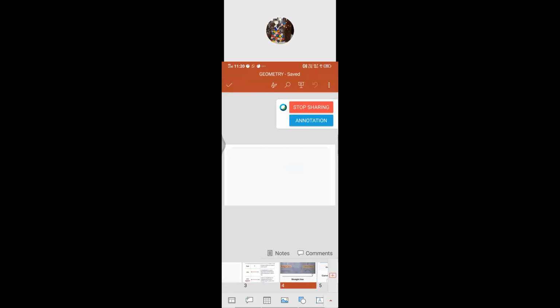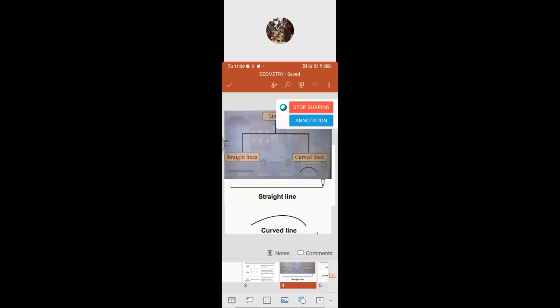What is a line? It may be a straight line or a curved line. Did anyone draw the picture? Children, did anyone try? You have to use straight lines or curved lines. What are these straight lines and curved lines? If I ask you to draw, immediately you have to use your pencil and draw, isn't it?